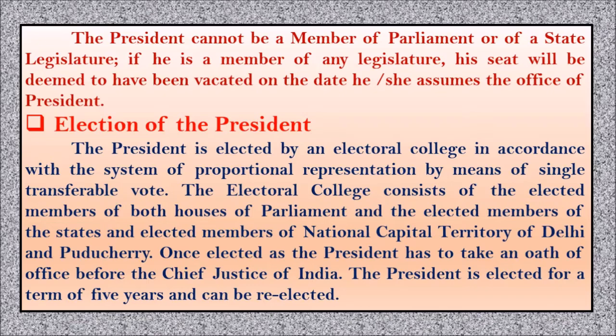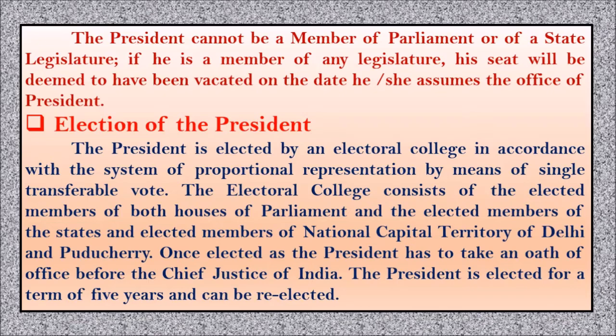Electoral college means a group of people whose job is only to elect the political leaders, and this single transferable vote, STV, is a kind of voting system. So the president is elected by an electoral college, and the election system will be the single transferable vote, STV.